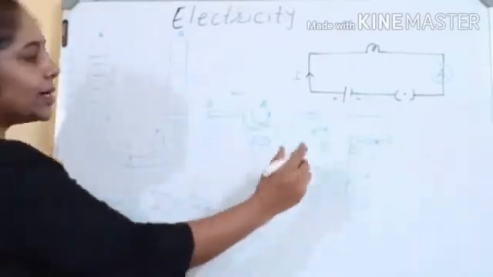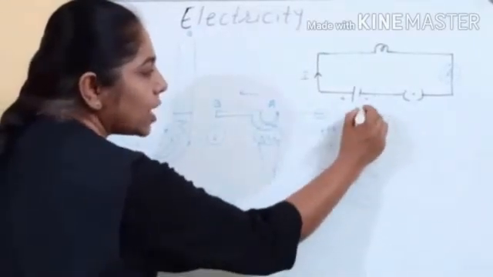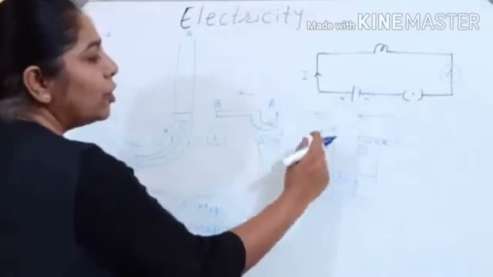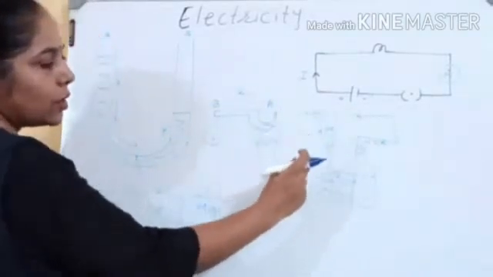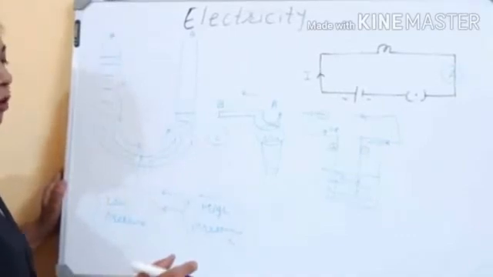Actually, we know that the protons, they do not move, electrons move. So electrons are moving from the negative to the positive side. Okay, but the direction we give is the conventional direction of flow.